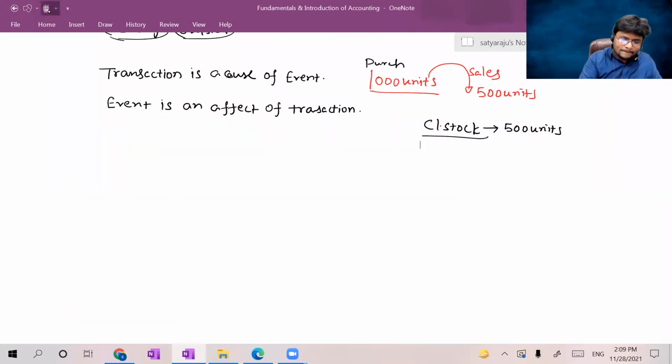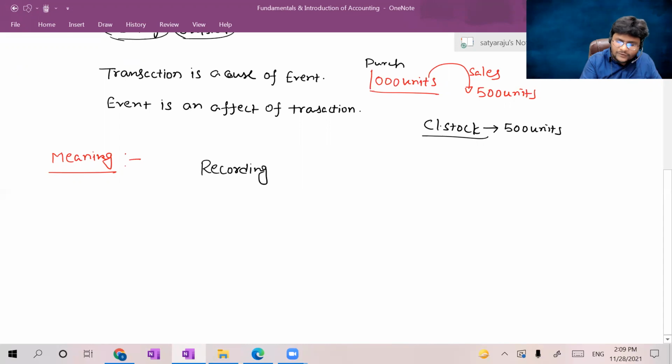So we are in meaning of accounting. In meaning of accounting, we discussed till now about transaction and event. Now accounting is recording of transactions and event.